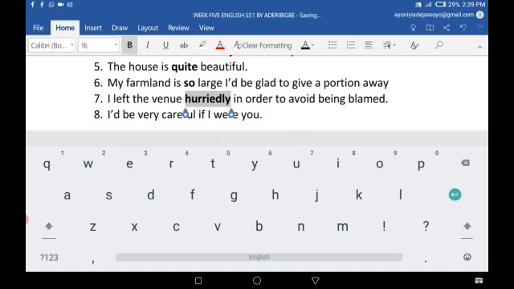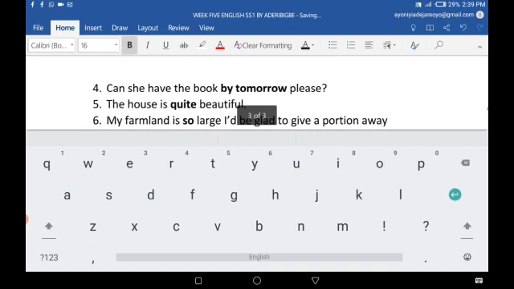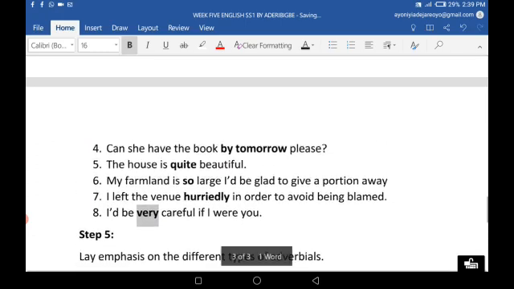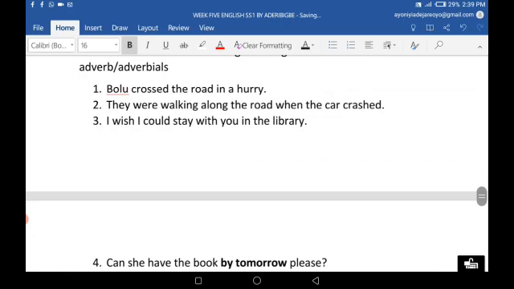I'd be very careful if I were you. Very is the adverb that we're looking at here. So please, class, ensure you go through all of these one by one again on your own in order to get it right.